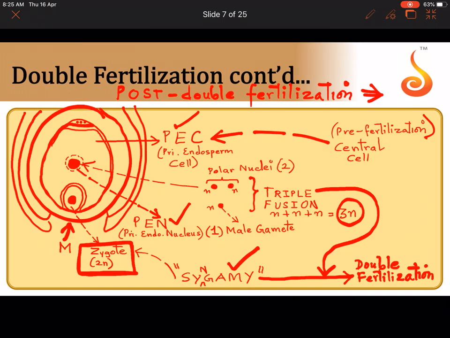So I hope the concept is clear to you. What you should remember here is that the central cell became the primary endosperm cell. This whole cell over here becomes a primary endosperm cell, and its nucleus is now called the primary endosperm nucleus, which is a product of triple fusion. Is it diploid or haploid or triploid? It is triploid. What about the zygote? The zygote is diploid. Zygote is a product of syngamy, and primary endosperm nucleus is a product of triple fusion. Syngamy and triple fusion together are referred to as double fertilization. Okay.